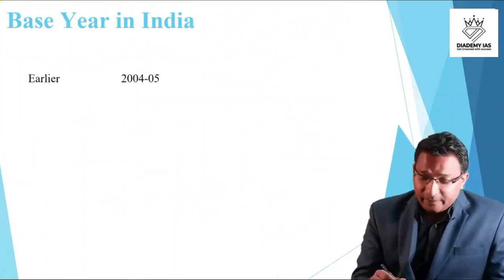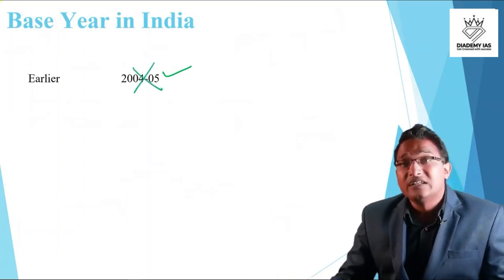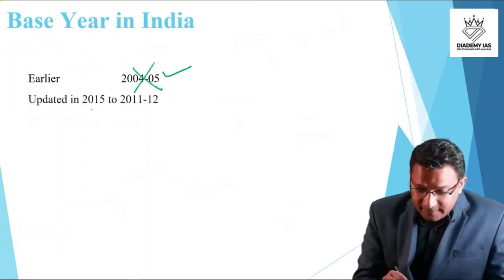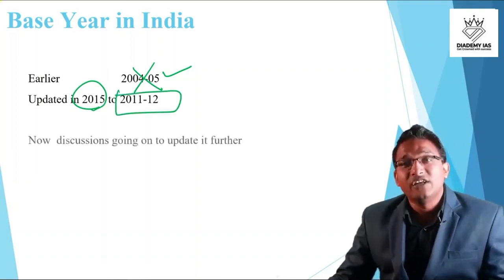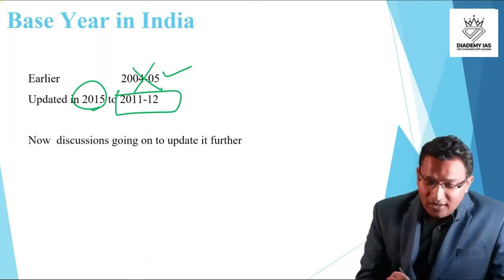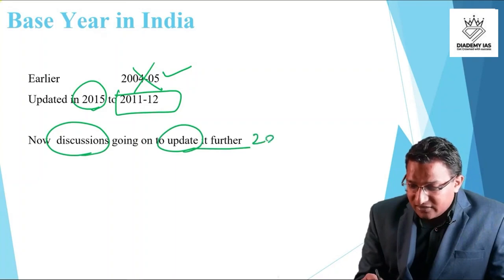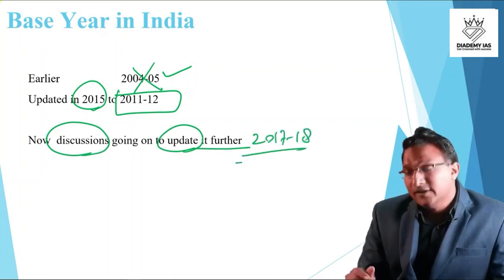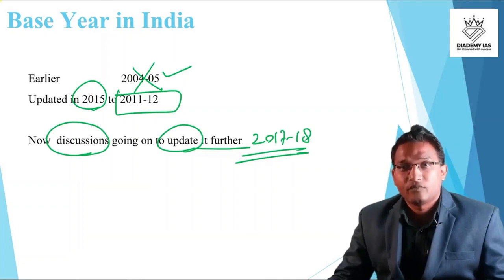What is the base year in India? So in India, earlier the base year was 2004-05. Now this base year has been changed from 2015 and now the base year is 2011-12, right? So our GDP figure is calculated based upon the base year of 2011-12, and now we are also discussing further to update it to 2017-18. So discussions are going on. We will discuss this separately as part of the current affairs news.